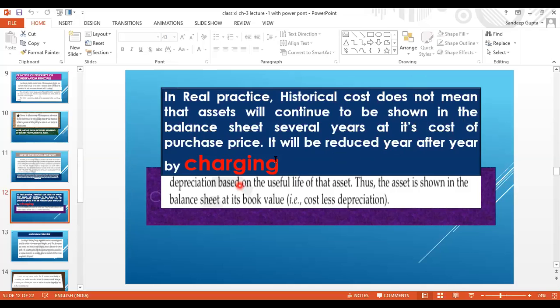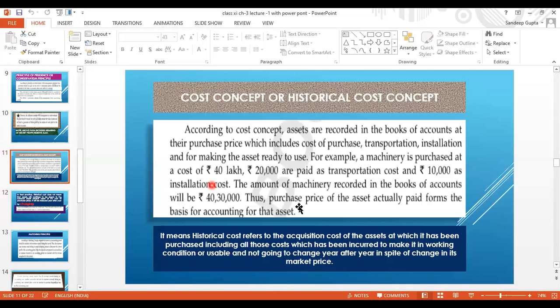Here I said charging, understand carefully. By charging depreciation based on the useful life of that assets. Thus, the asset is shown in the balance sheet at its book value, that is cost less depreciation. Cost means, already I have explained what is the meaning of cost here. Cost includes the purchase price plus all the expenses to make it ready to use.